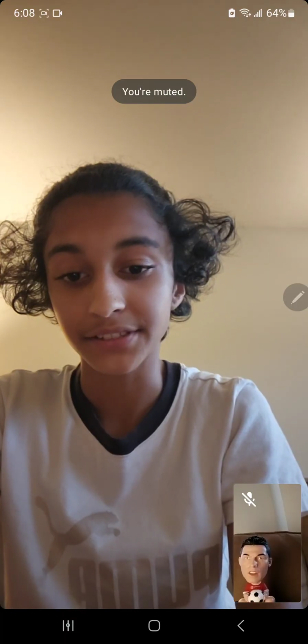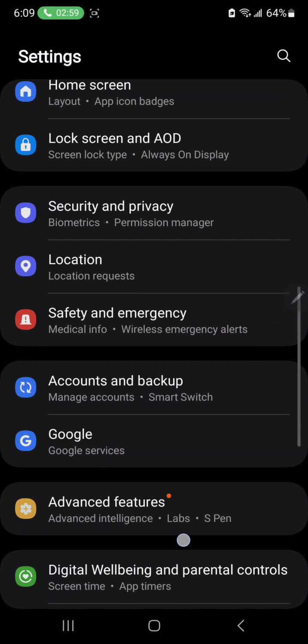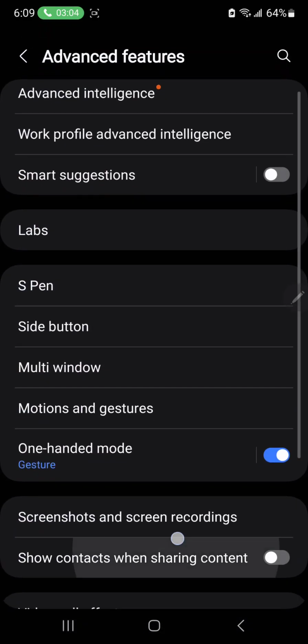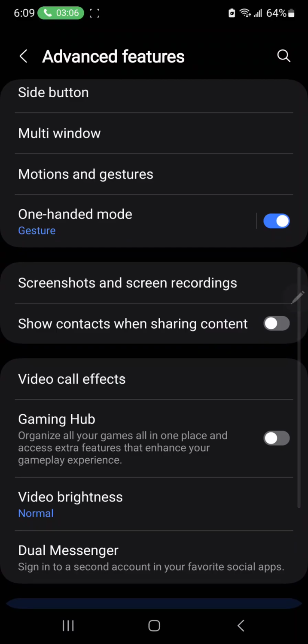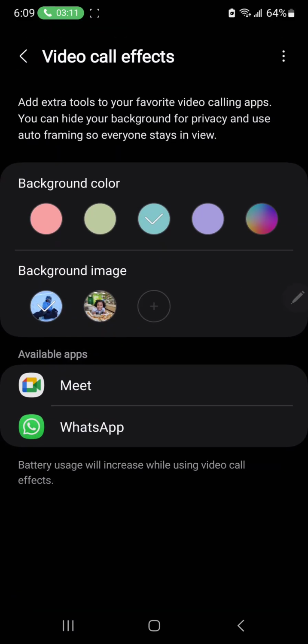To set the background, you will go to Settings. And once you're at Settings, you'll see this called Advanced Features. Once you click on Advanced Features and scroll down, you'll see Video Call Effects. In Video Call Effects, you'll see background color and background image. You can set a color and an image.